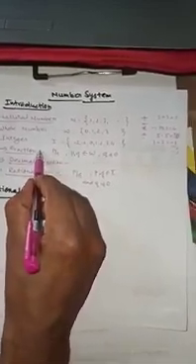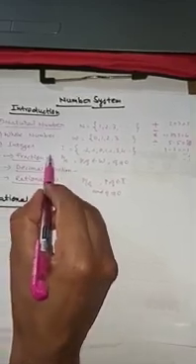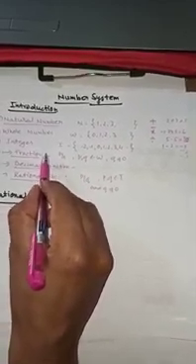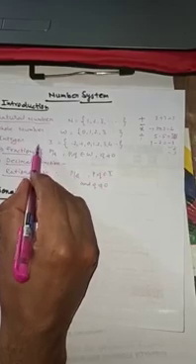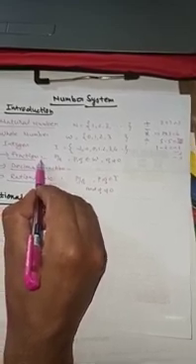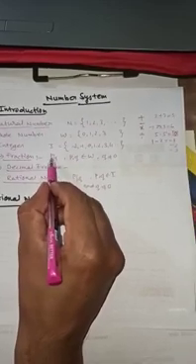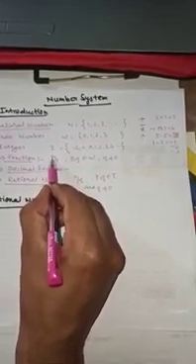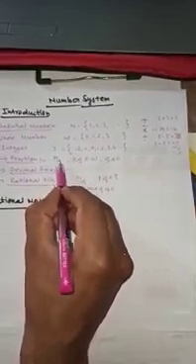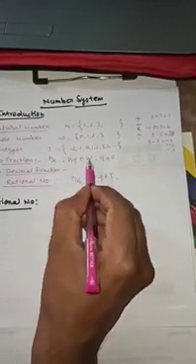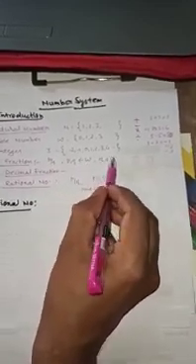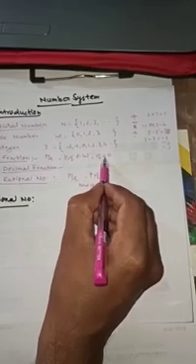First, let us revise fractions. As you know, you have learned in earlier classes about fractions. A number which can be expressed in the form of numerator upon denominator, or p upon q, where p and q belong to whole numbers and q is not equal to 0, is known as a fraction.